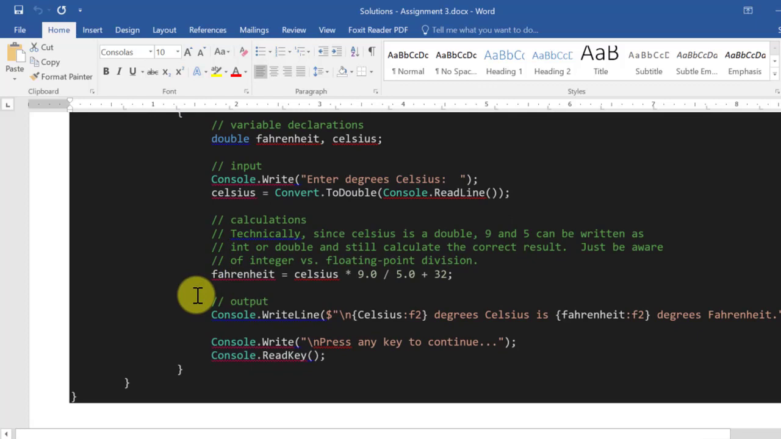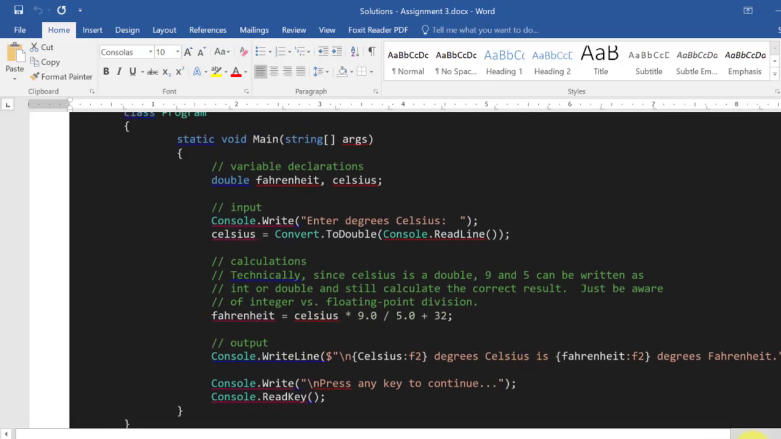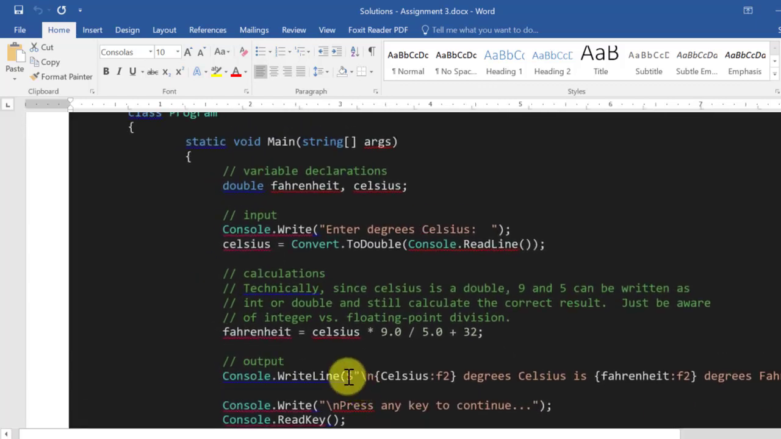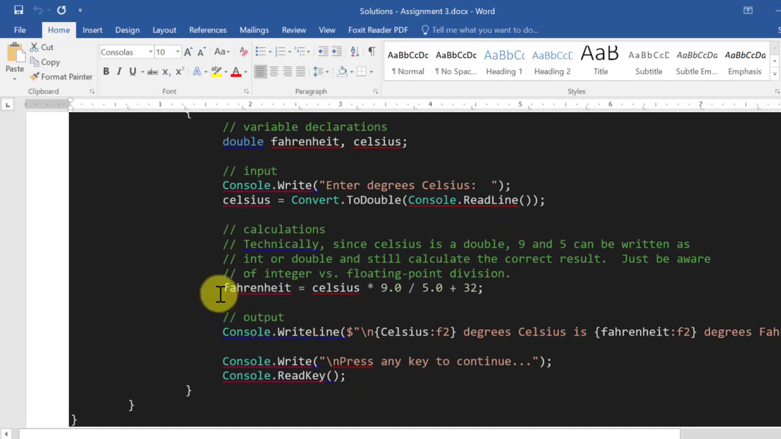Now here's one. Oh yeah, this is good. So right here, I'm calculating Fahrenheit.